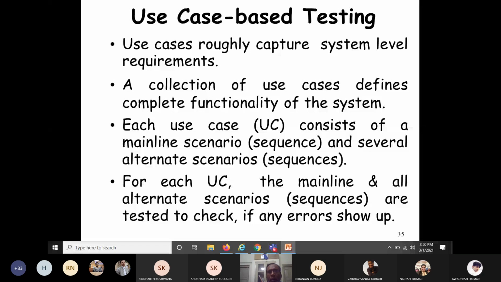So how does a use case consist? A use case consists of a mainline scenario and several alternate scenarios. What is the mainline scenario? Mainline scenario means everything is going correctly, starting from entering the correct input to getting the correct output. That we call the mainline scenario. For the alternate scenario, at every point there might be some deviation, and that leads to an alternate scenario.